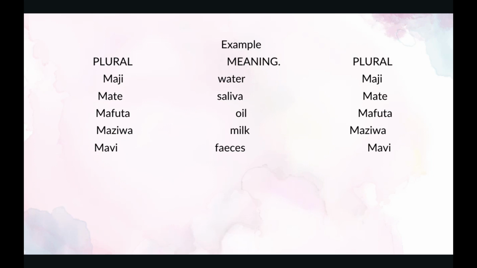The next one is mafuta. Mafuta is oil, which is still mafuta in plural. The next one is maziwa. Maziwa is milk. Milk in plural is still maziwa. The next one, which is disgusting, is mavi. Mavi is feces. Feces is still called mavi in plural.